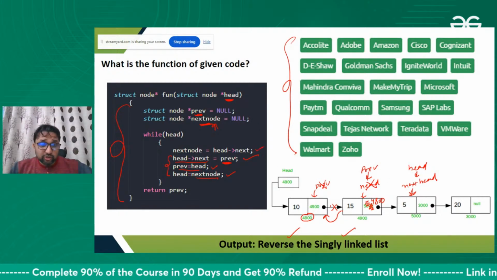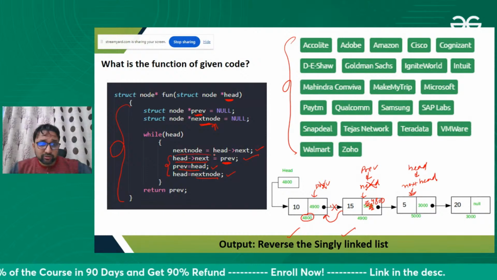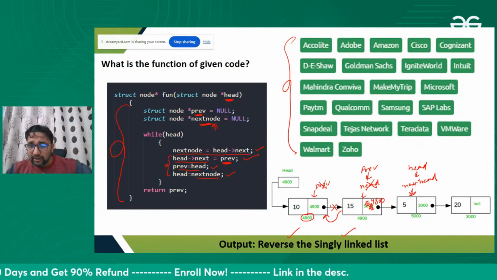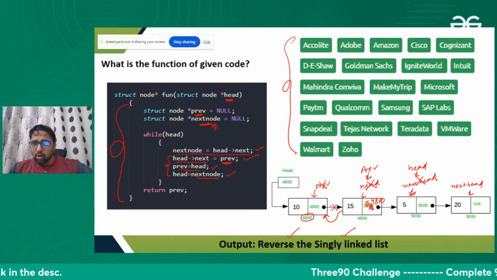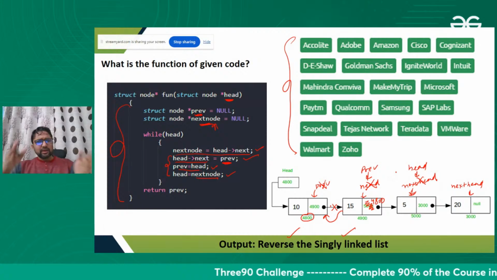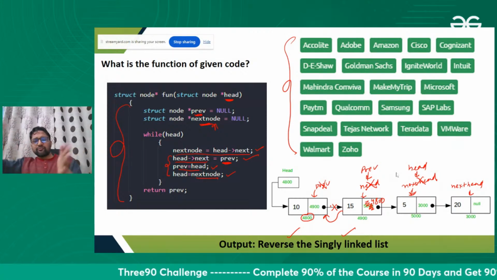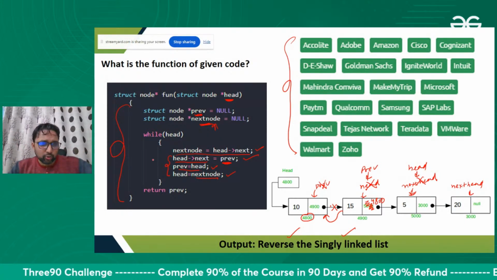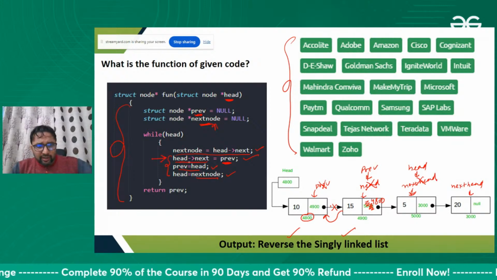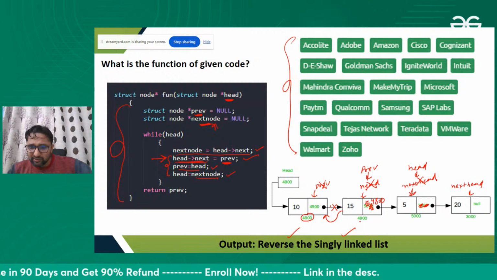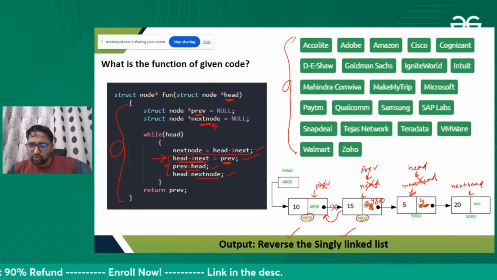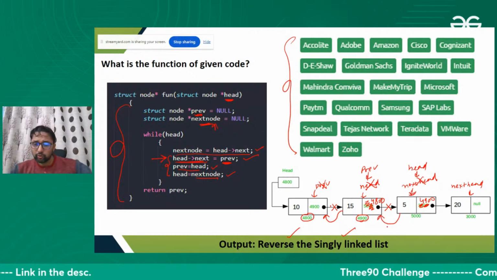If you execute in the loop, you will come back and execute this statement, and you will see that next of head is pointing to this node. Now we just move previous, head and next of head, three pointers, one step. Again we do the same thing. In next of head, which is this area, I'm storing the address of the previous node. Previous node address is 4900, so this link will be lost and a new link will be generated.